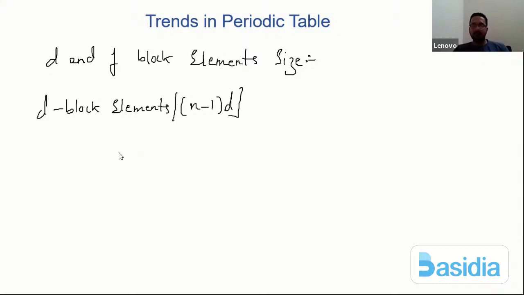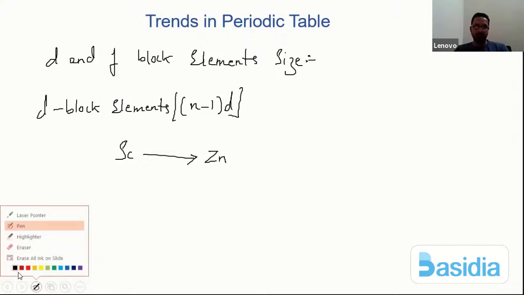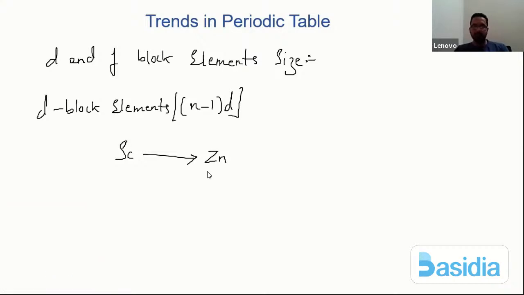So if I take right from scandium and go up to zinc, I'm taking it from scandium up to zinc. So I do understand what is the atomic number of the zinc. The atomic number of zinc is 30. Potassium is 19, calcium is 20. So scandium is how much here? Scandium is 21.